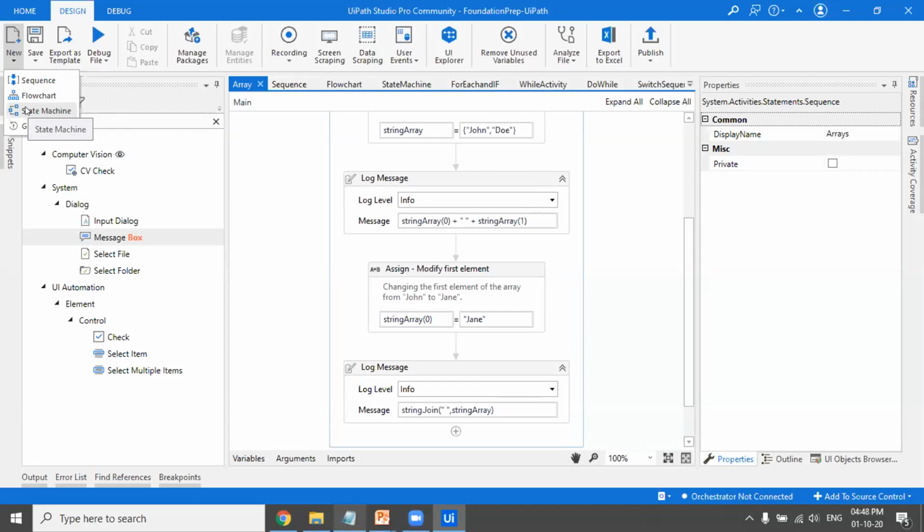So there can only be one initial state because the starting point has to be only one. But the final states or other states, they can be of n number. So we'll see that in practical. And another one is global handler. So that'll be covered later because it is a little complex and it's better that first you have an understanding, and then post that we'll cover global handler in the upcoming sessions.